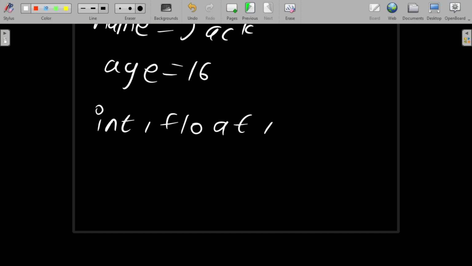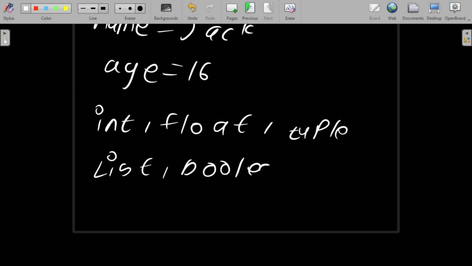Tuple, and list and boolean, which is also a data type in Python, and dictionary. These are some data types in Python. Know the purpose of each data type. Int stores the integer value, float stores the float value, and so on for tuple, list, boolean, dictionary, etc.